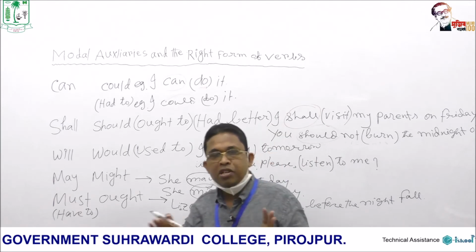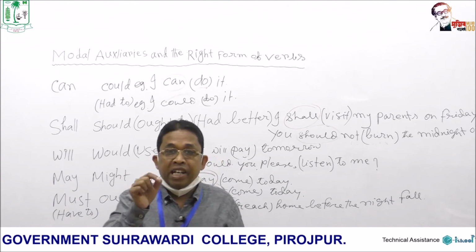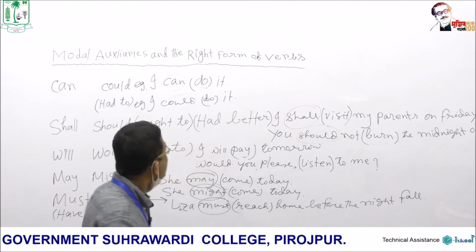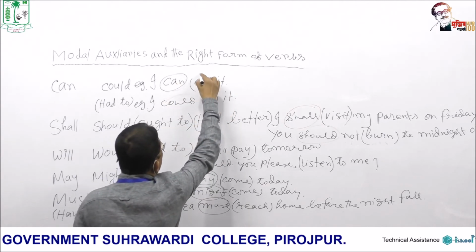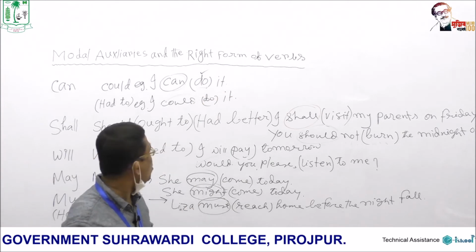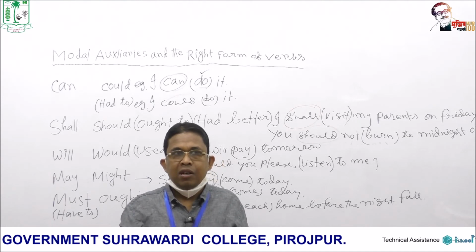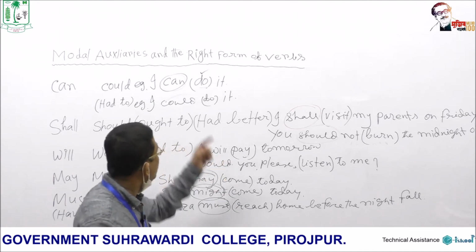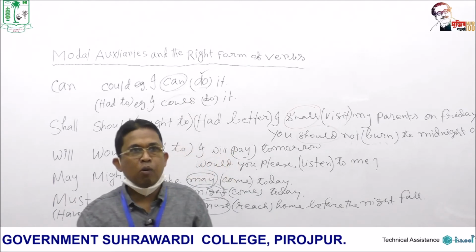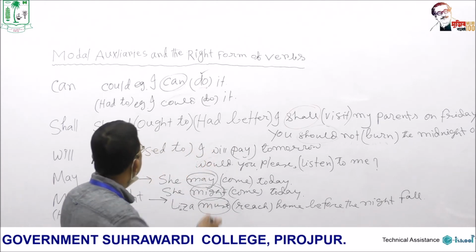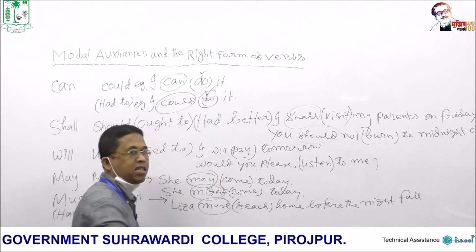What we have already mentioned is that modal auxiliaries always take the base form of main verbs, always. So here, I can do it: as can is a modal auxiliary, we should use the base form, that is do, always. If you say I can doing it, with the present participle, it is wrong, because we have to use the base form. Or if you say I can did it, this is wrong, because we have to use the base form of main verbs always after a modal auxiliary. And the same is the case here: I could, here is could, the modal auxiliary, so we should use do here, that is the base form.